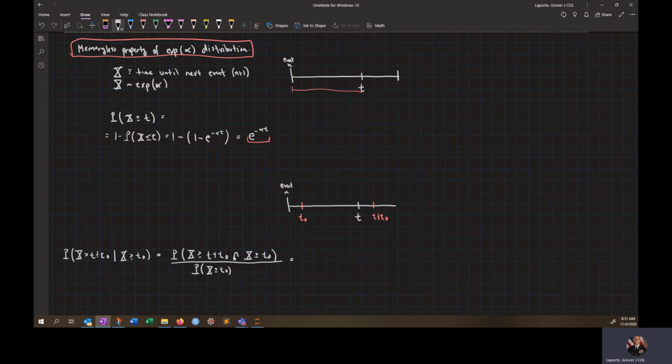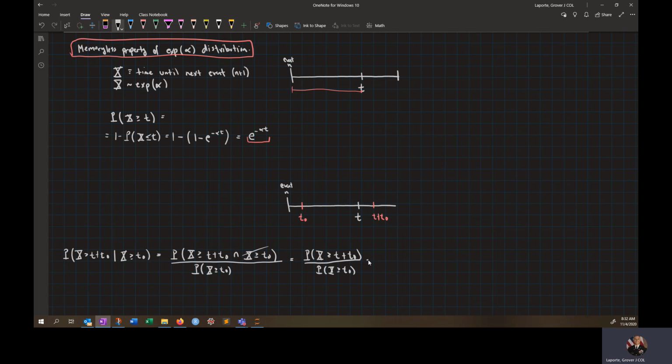The neat thing here is the intersection of these two. It's got to be greater than t naught, and it's got to be greater than t plus t naught. So this part basically goes away, and the intersection is just X greater than or equal to t plus t naught, all divided by the probability that X is greater than or equal to t naught.